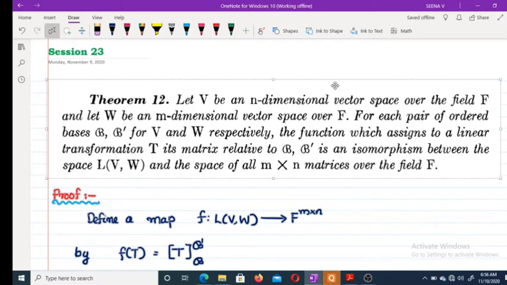Last class we have discussed about matrices of a linear transformation. Okay, today also we are going to discuss two theorems.